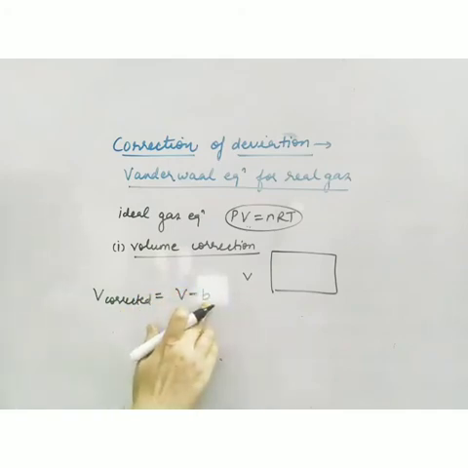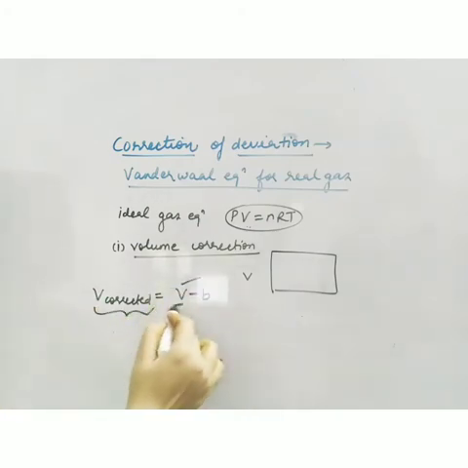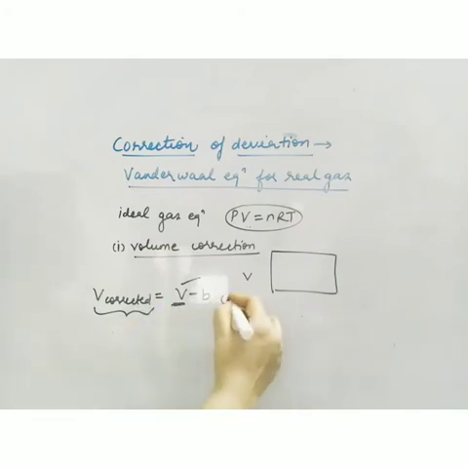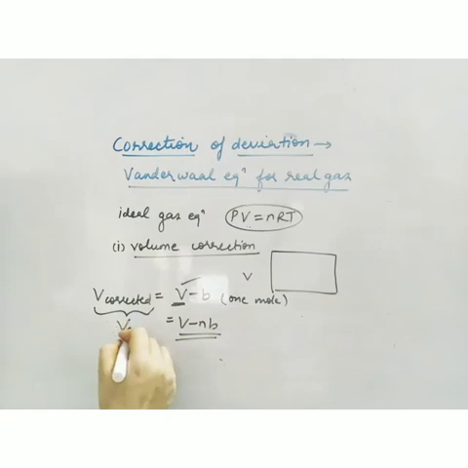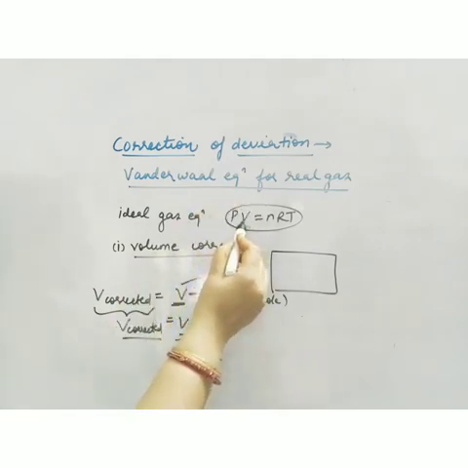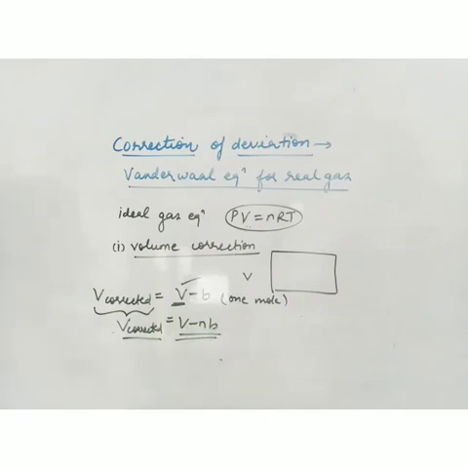This b is the correction factor. So this is the corrected volume, and this V is the observed volume, whatever you are observing. This equation is for 1 mole, but if n moles of gas are there, it is V minus nb. So this is the corrected volume. In the equation, instead of V, what will we put? V minus nb.